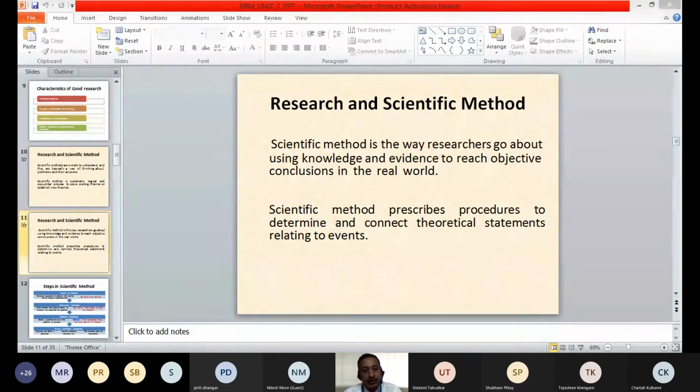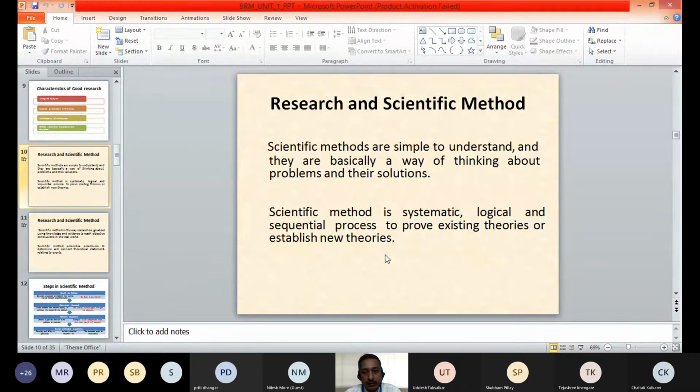The scientific method can help us by giving us the different guidelines and procedures to solve those problems. These are the different features of scientific method which we use for conducting any research.